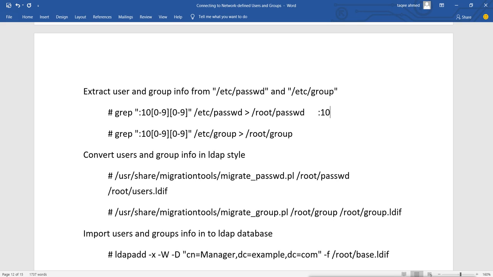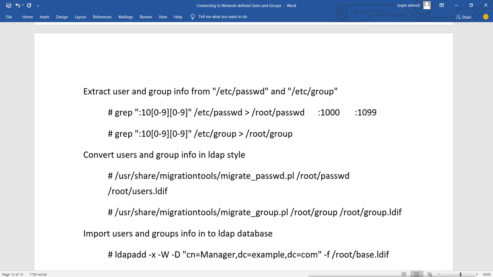Say it starts with 0, and for the next digit I am saying use 0 to 9. So it is going to grab all the lines which start from this number, which is 1000, and it goes up to 1099, so 0 to 9 and then 0 to 9.